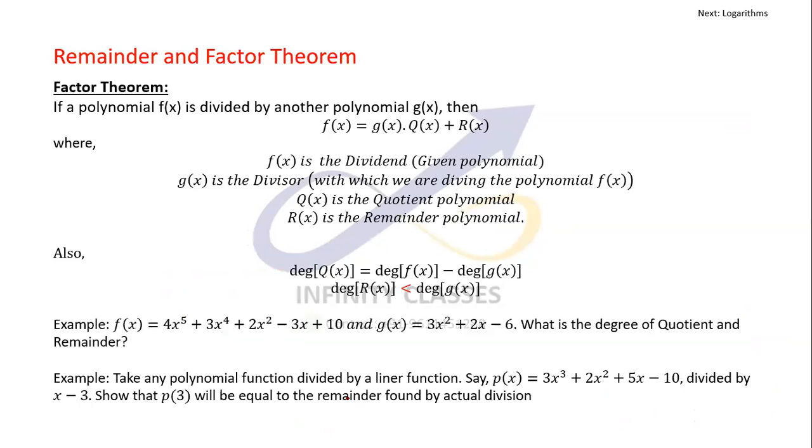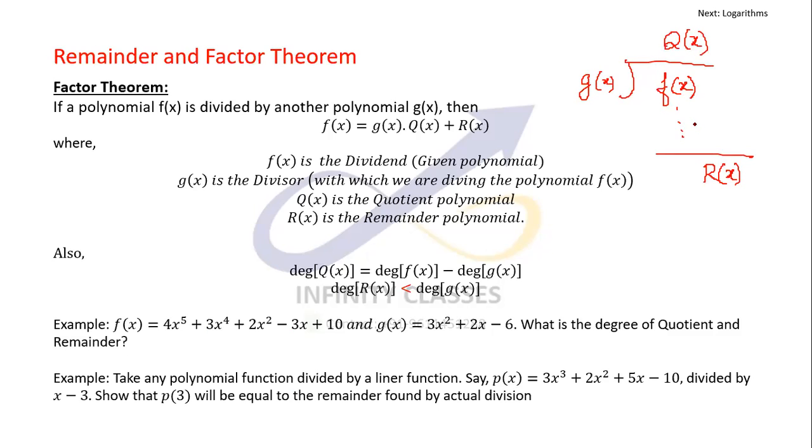Talking about the factor theorem. If a polynomial f(x) is divided by a polynomial g(x), then f(x) can be written as g(x) into q(x) plus r(x). This is something similar to what you have already learned. I'll write it in the regular form so that you can recognize it. g(x) is dividing and f(x) is getting divided. On solution, there will be some remainder r(x) and some quotient q(x).